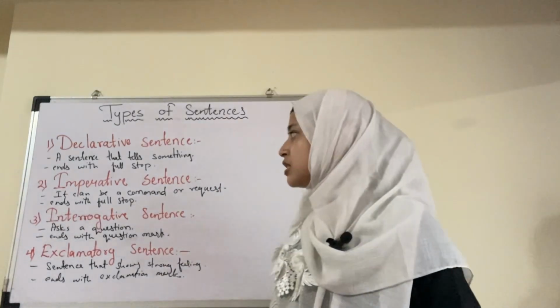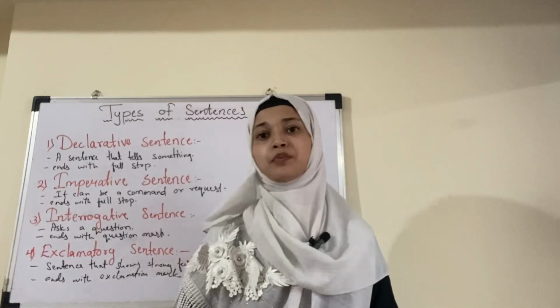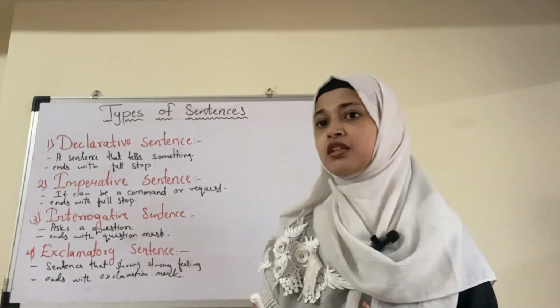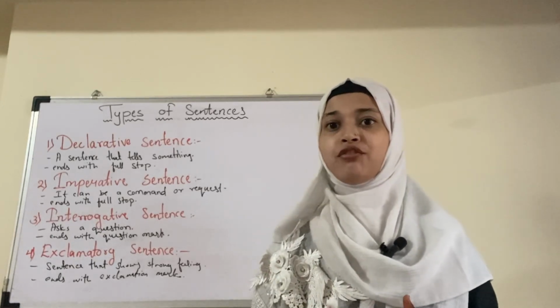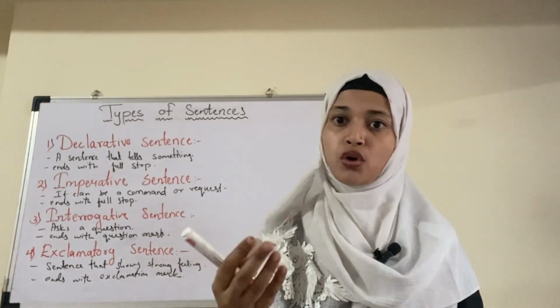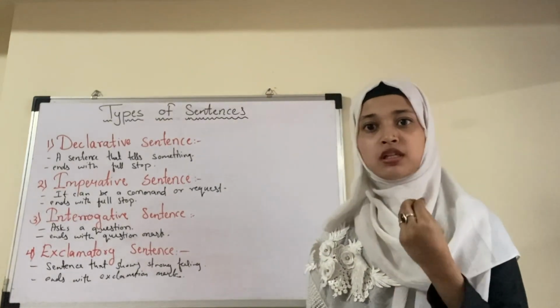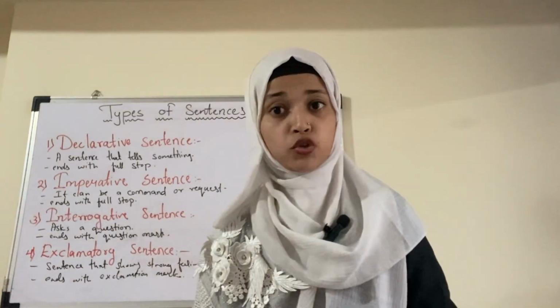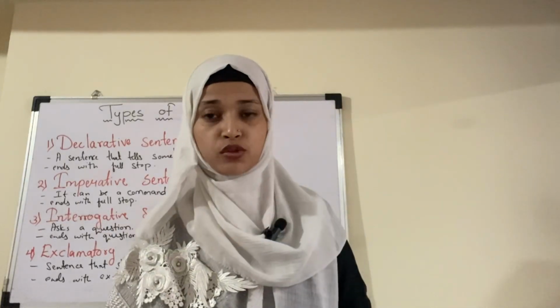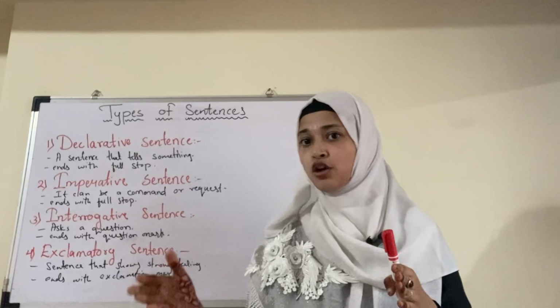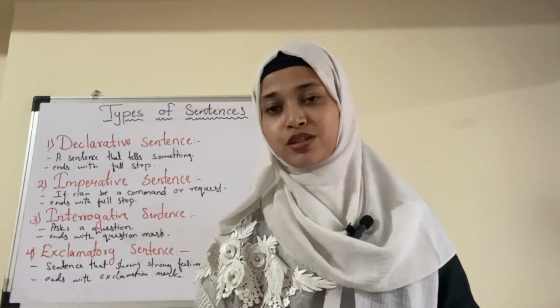The second type is imperative sentences. Now, what are imperative sentences? See, an imperative sentence is one in which we give command, instructions, or order to someone. Okay, when we give command, instructions, or order, it can be a request also. So these sentences are called imperative sentences. These sentences also end with a full stop.